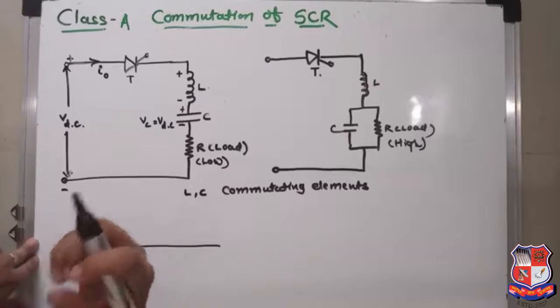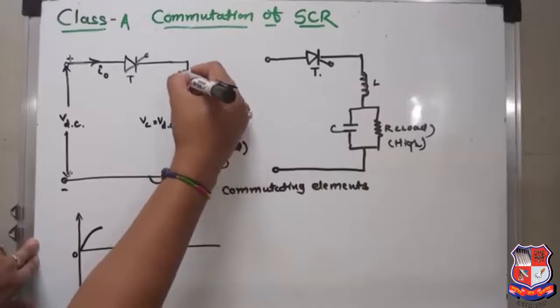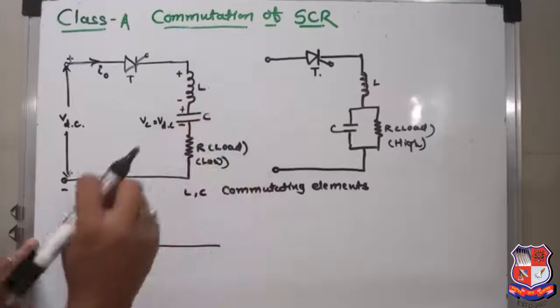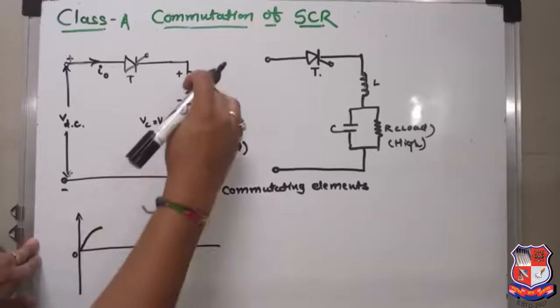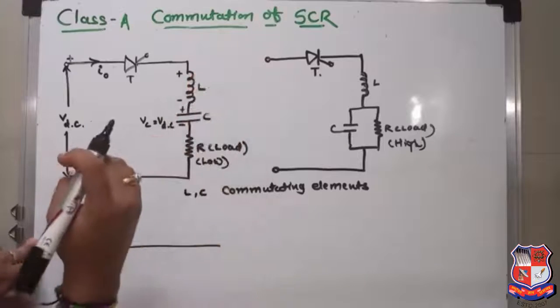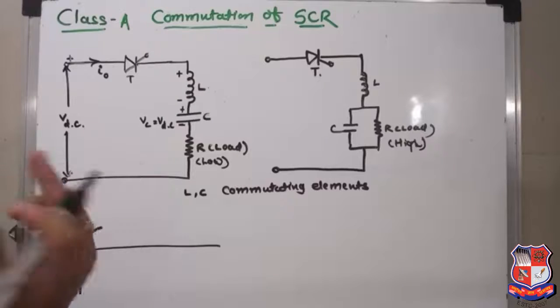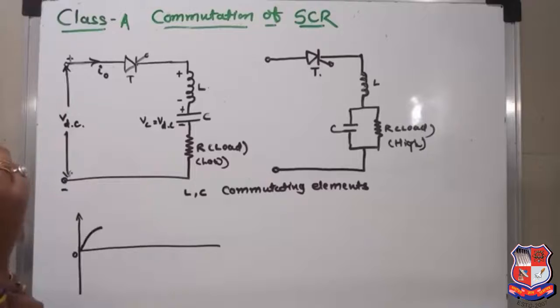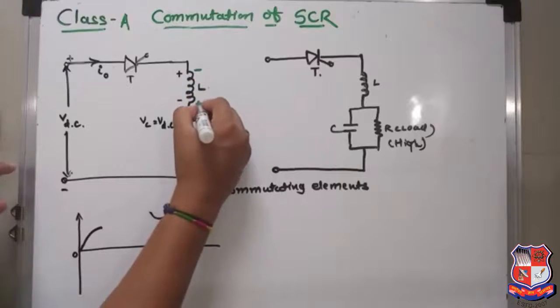When current flows through the inductor, an EMF is induced, called the self-induced EMF, and by Lenz's law it has the opposite polarity. So the polarity will be like this, minus here and plus here.